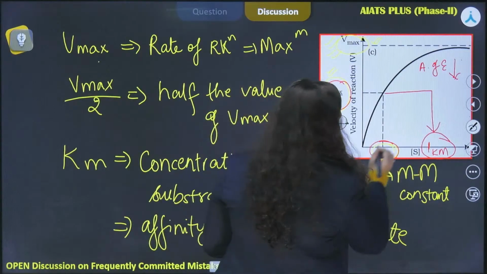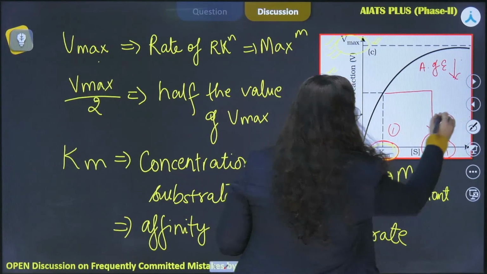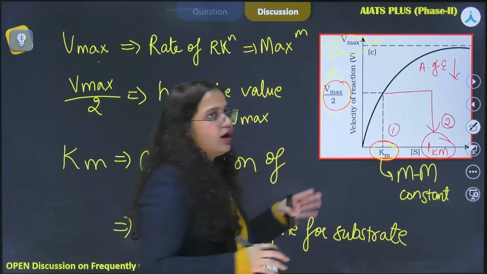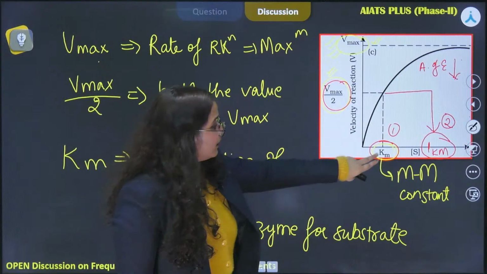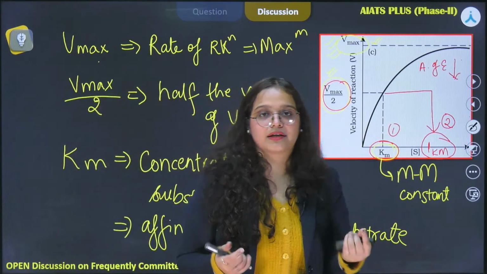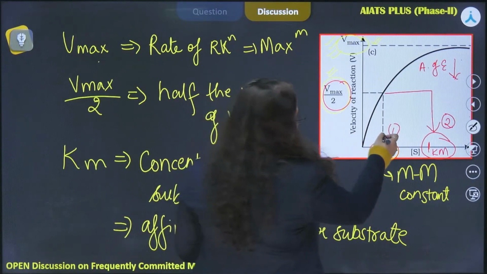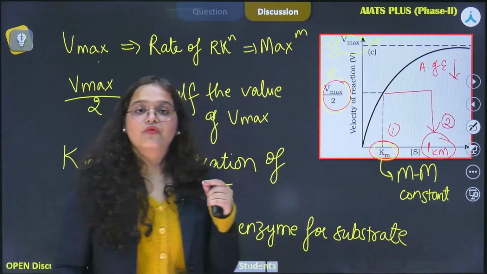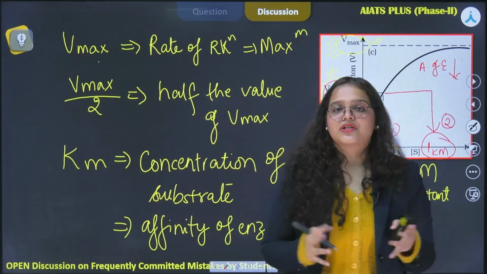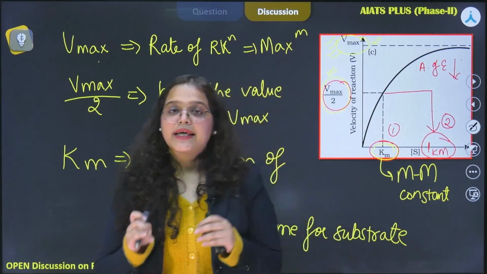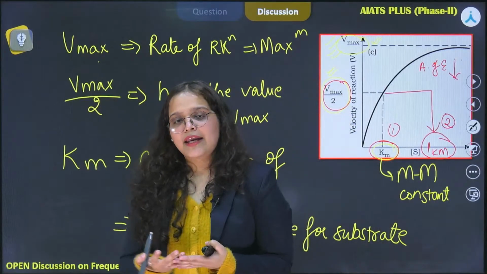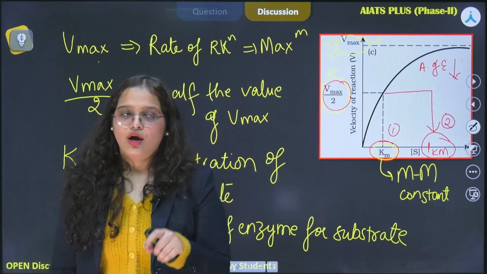यहाँ पे if we compare the two, 1 and 2, यहाँ पे हमें कम substrate चाहिए to reach Vmax by 2, which means यहाँ हमें जो हमारा enzyme है वो बहुत readily substrate से bind कर रहा है and they are reaching the Vmax value very quickly. All right. So basically, to determine the functionality of enzyme, Km values can be used. So it acts as a predictor whether the enzyme is functioning properly or not.